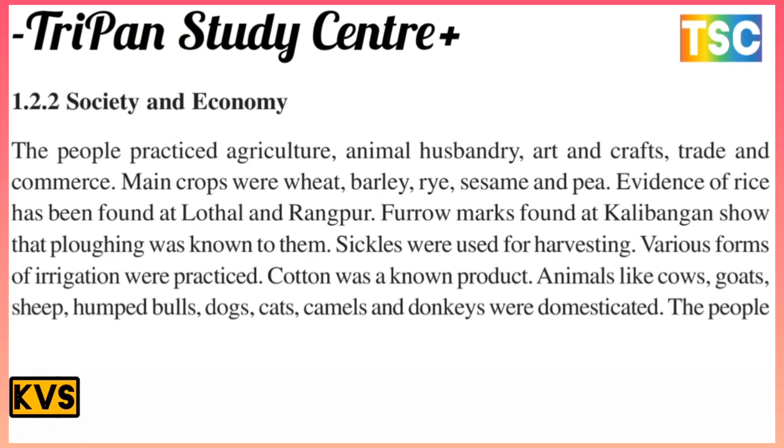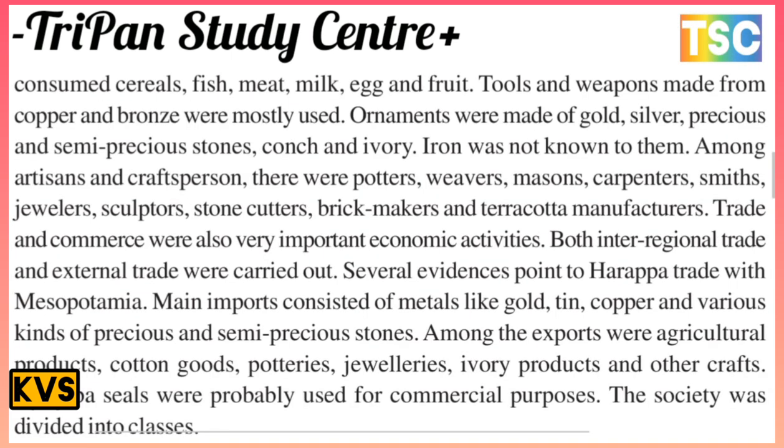The furrow marks found at Kalibangan show that ploughing was known, and sickles were used for harvesting. Various forms of irrigation were practiced. Cotton was a known product. Animals like cows, goats, sheep, bulls, dogs, cats, camels and donkeys were domesticated. The people consumed fish, meat, milk, eggs and fruits.